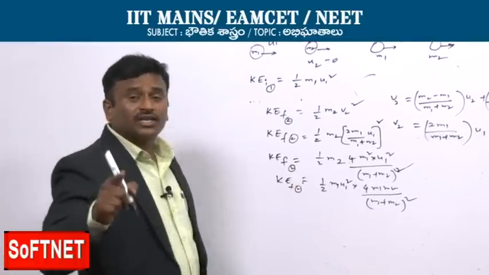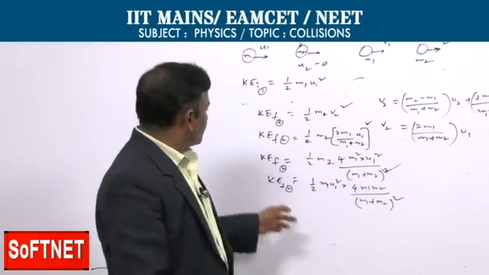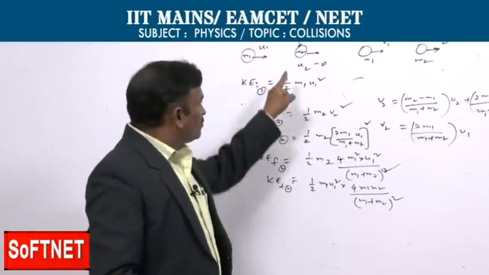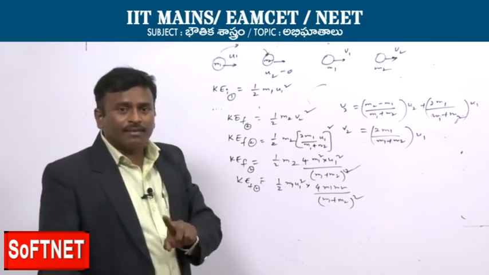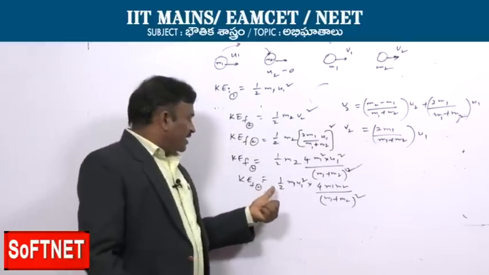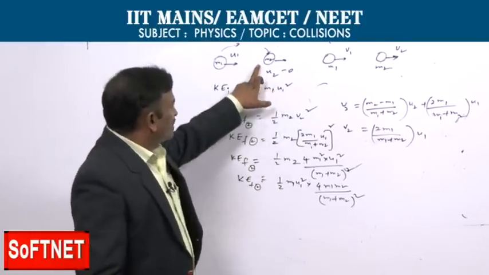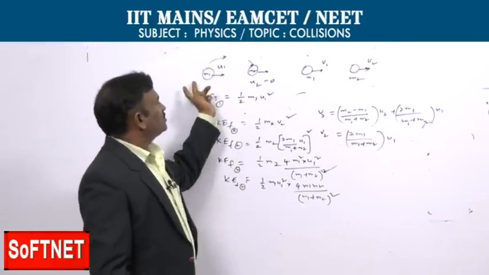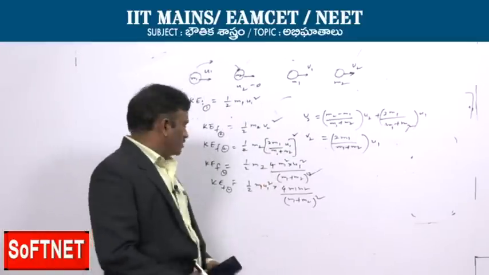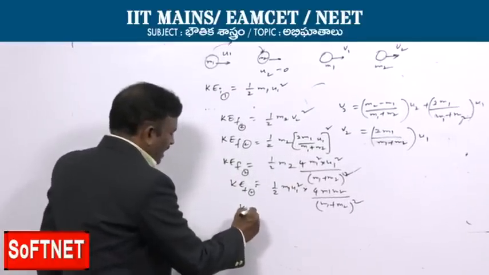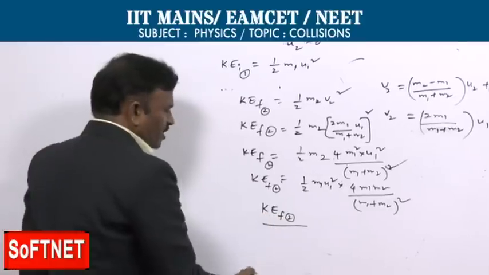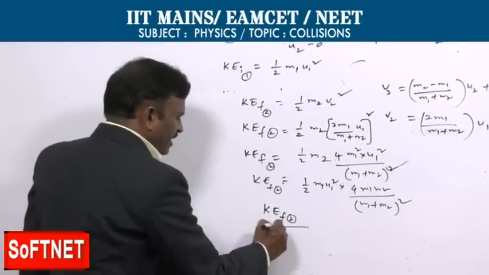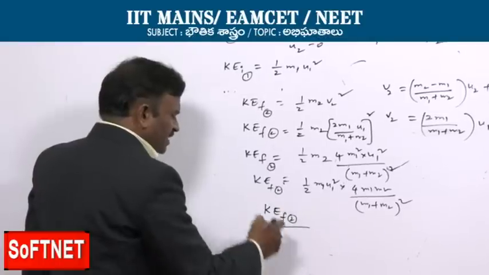Now, the fraction of the kinetic energy received by the second body, or transferred from the first body, the same thing. Again I am repeating: kinetic energy received by the second body, or kinetic energy transferred from the first body. So, the fraction of kinetic energy transferred to the second body from the first body will be taken as the final kinetic energy of the second body by